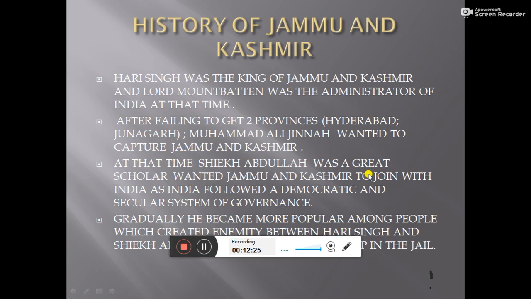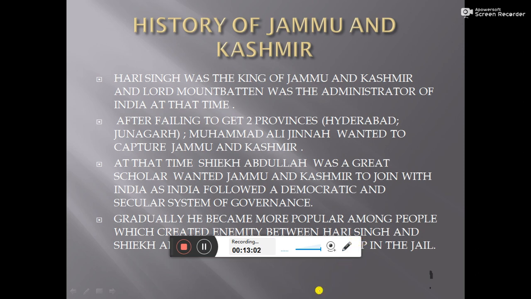Hari Singh had a good relation with Lord Mountbatten, and when he talked to him, Mountbatten told him to decide whether to join India or Pakistan, and gave him 1 day to think about it. But Hari Singh did not give any reply, even after several requests.